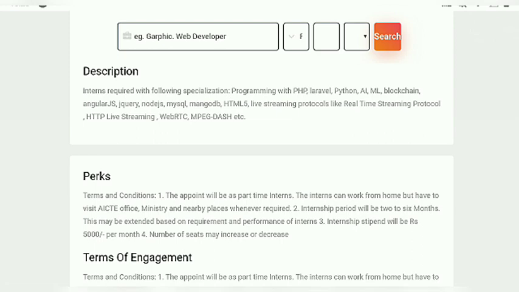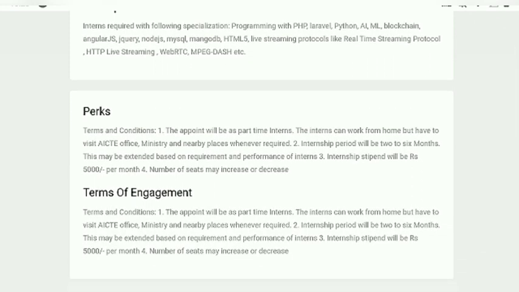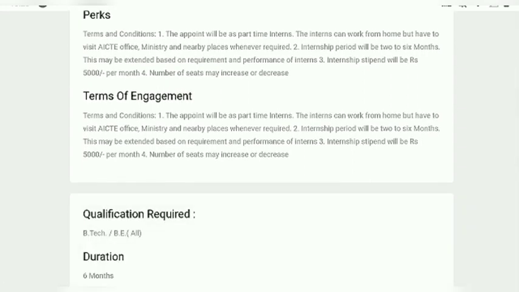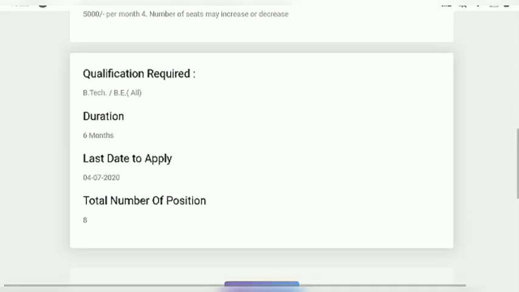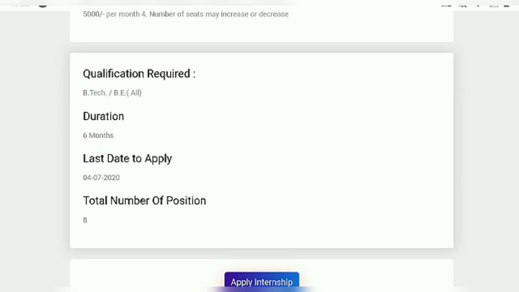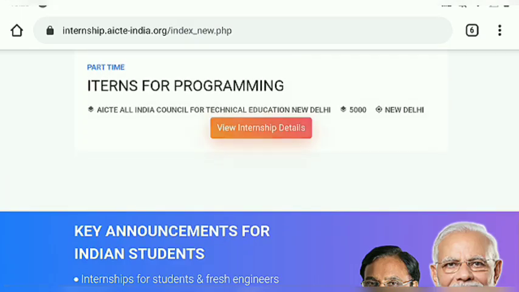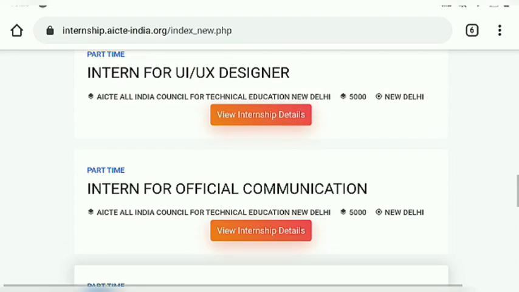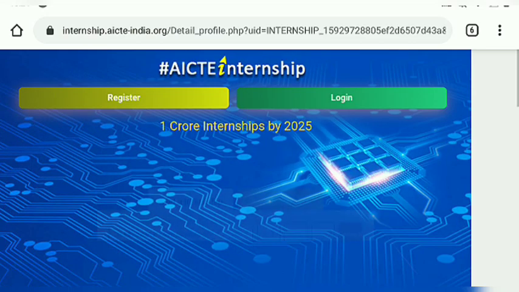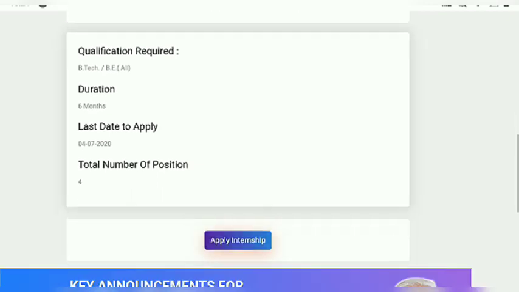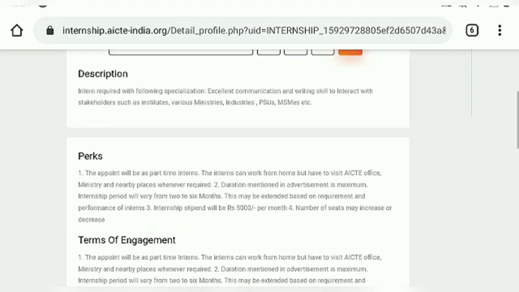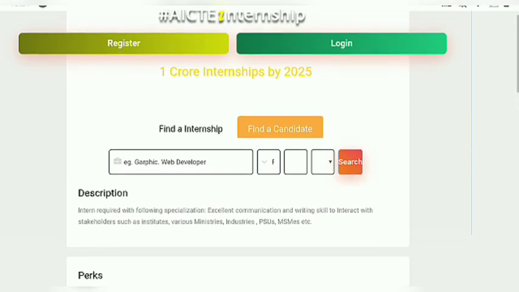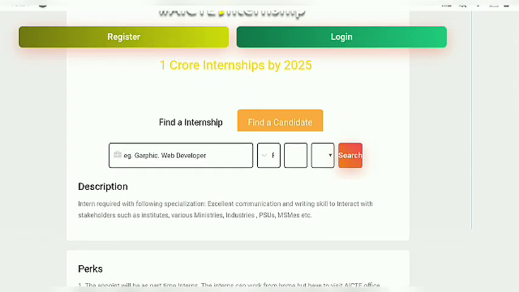And here is the internship for those students who are interested in programming, and for this you need a grasp of programming, that is HTML, CSS, any programming language and others. But the vacant seats are only 8, so there is going to be huge competition among various candidates for these seats, because the total number of seats is approximately 50, and the applying candidates number more than 1 lakh.